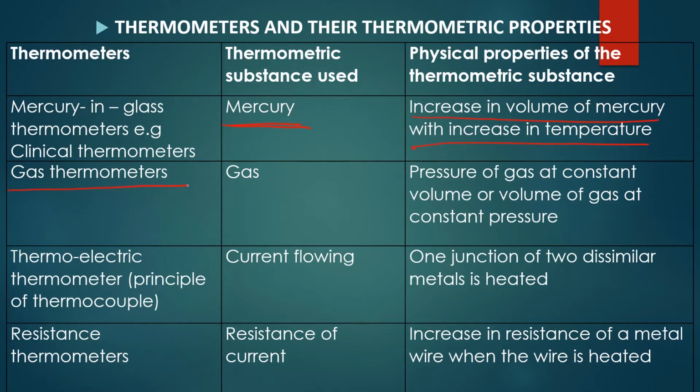Then the next is the gas thermometer, and the thermometric substance used is a gas. You might be wondering how this is possible. Then you go back to what is called the gas law that we treated earlier on. Now, the pressure of a gas at constant volume, or the volume of a gas at constant pressure, gives you the physical property, rather, of that thermometric substance, right? The change in pressure at constant volume, or change in volume at constant pressure, right?